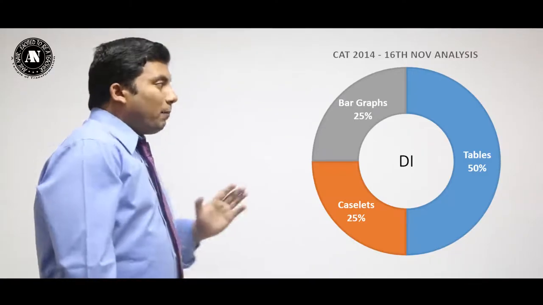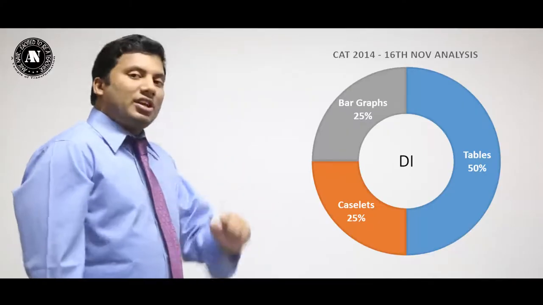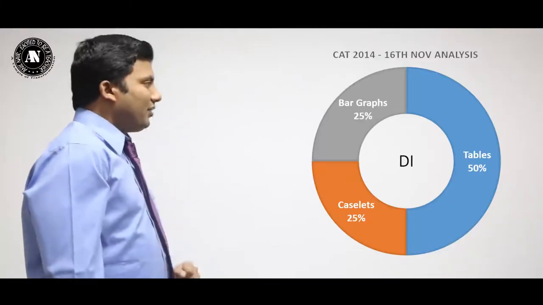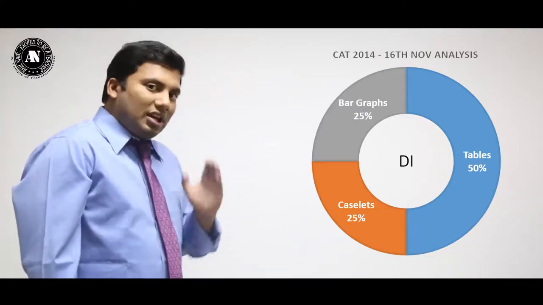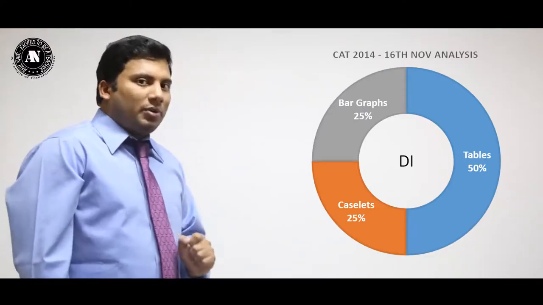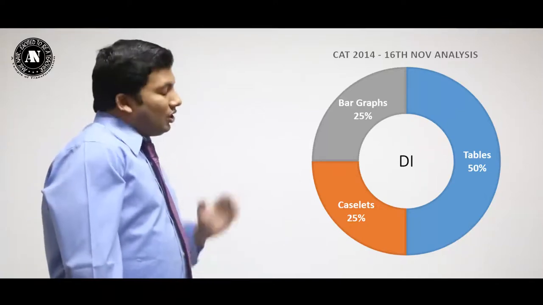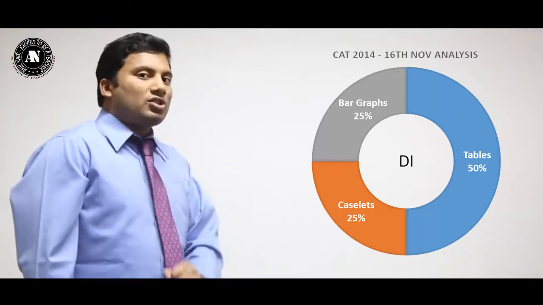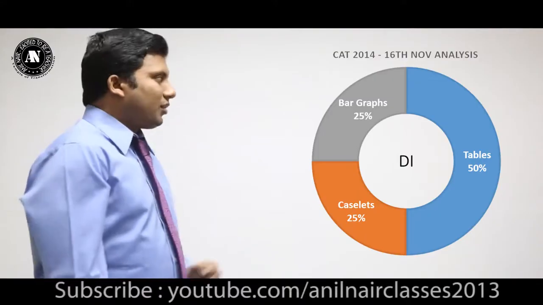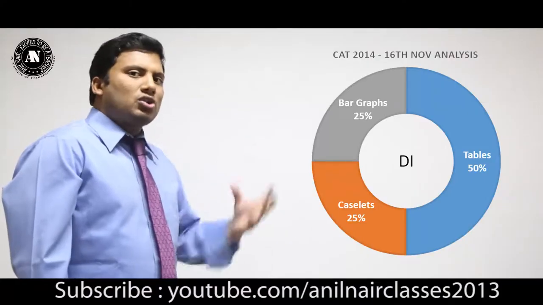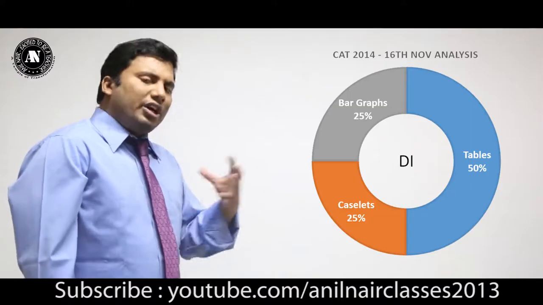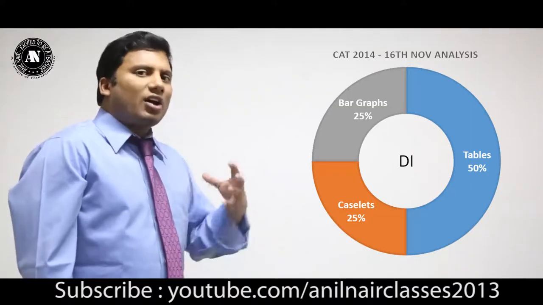Bar graphs: 25% of the questions came from bar graphs. And the remaining 25% came from caselets. In section 1, according to me, DI will be the game changer for all the students who want to maximize their score. There were a few students who were able to solve 3 to 4 caselets and get all of them right.